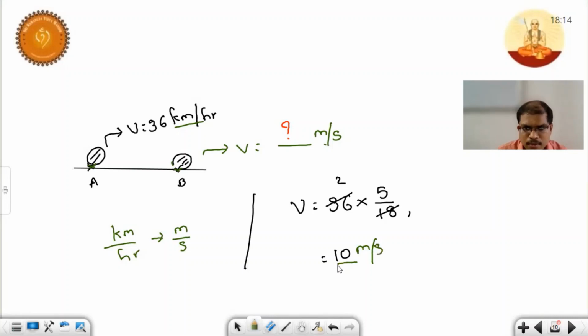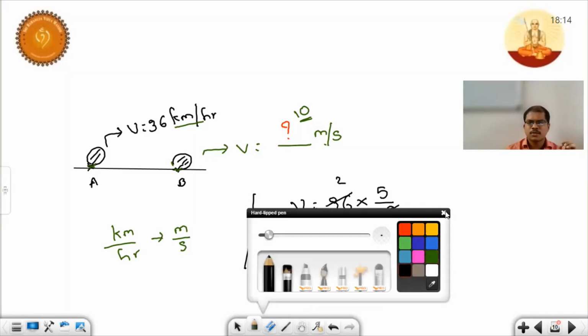Meter per second. So what's our answer? 10 meter per second. I hope you got clarity regarding this conversion. See, children, very important. Even reverse you can do. Suppose if you want to convert this 10 meter per second to kilometer per hour. Now the question, children, you need to convert this 10 meter per second to kilometer per hour.